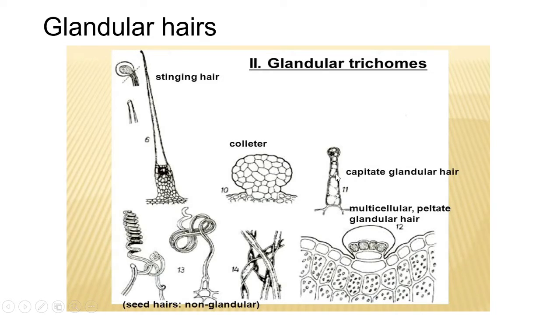Example, Mentha and Ocimum. In Mentha, the glandular cells of the head secrete aromatic volatile oil. The stinging hair of nettle is glandular, which are multicellular with a stalk and a rounded terminal head. These are injected in the wound caused by the sharp end. The end of the head is sharp, in the skin of animals.